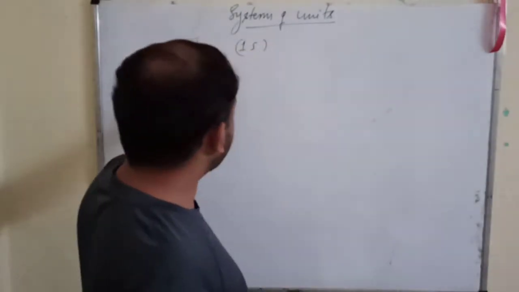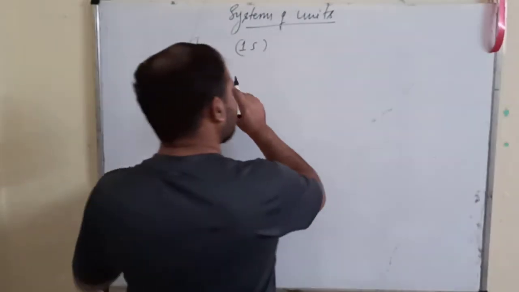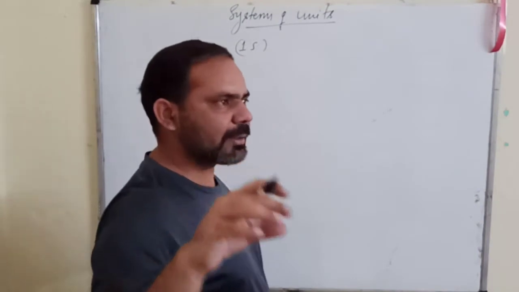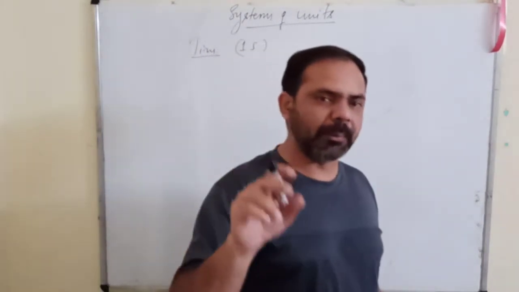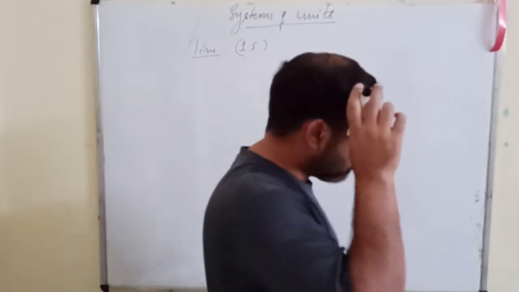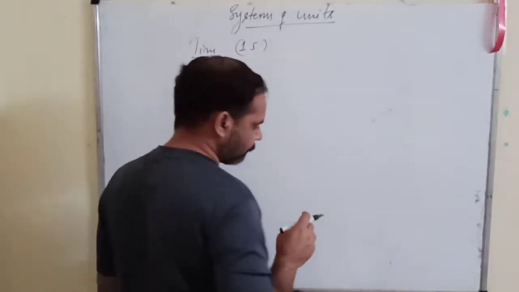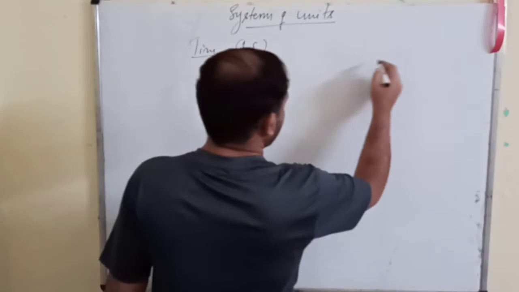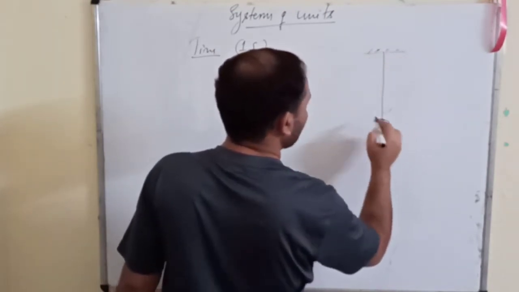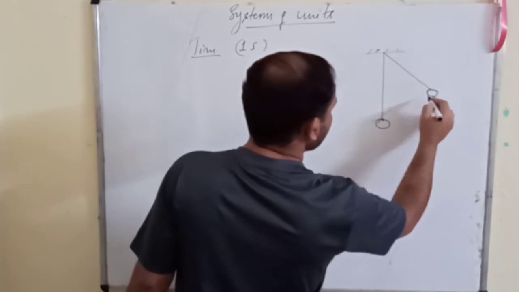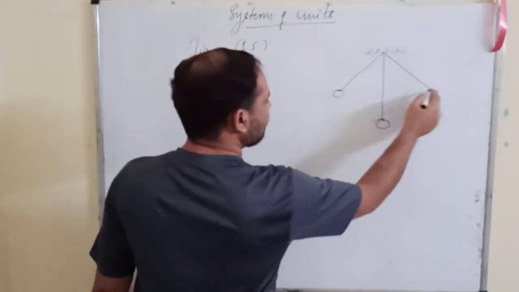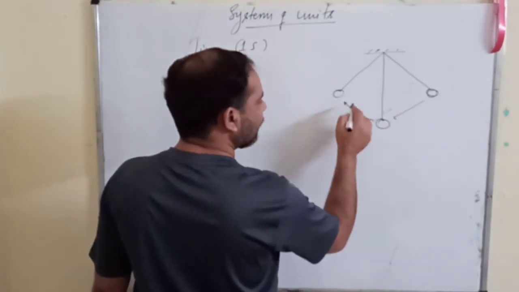Okay. So this time, the definition of 1 second was the time taken by a simple pendulum of length 1 meter to complete one oscillation. Suppose you have a pendulum, not one oscillation, it should be like this. You take this pendulum to one end and release it, it comes back and then moves to the other side.